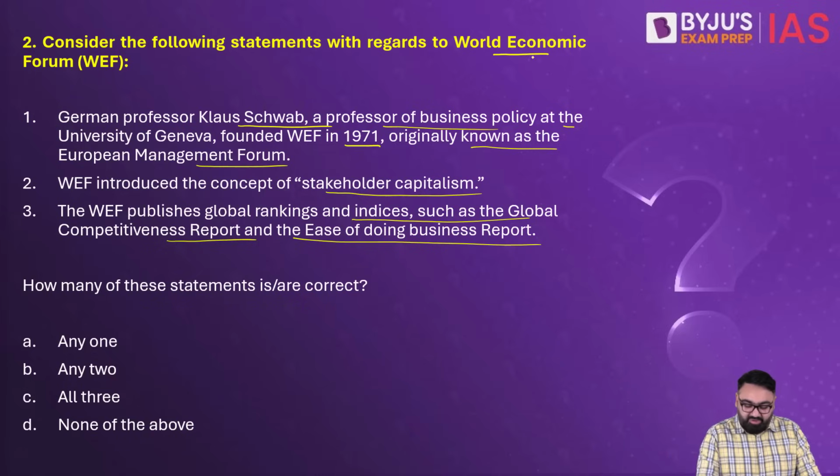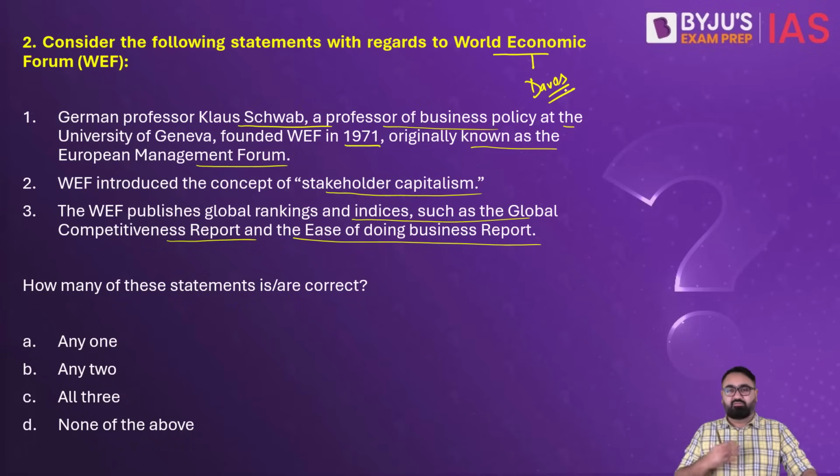Now, the famous WEF takes place at Davos. It's one of those places where economists all around the world meet, and not just the economists. In fact, most of the leaders around the world of the biggest nations also come together to present their views about the economy. It's unique in the sense that this is a gathering which is not backed up by any country or the UN for that matter. It's a gathering which has voluntarily come up to such a large extent that the leaders around the world actually take part in this particular meeting.